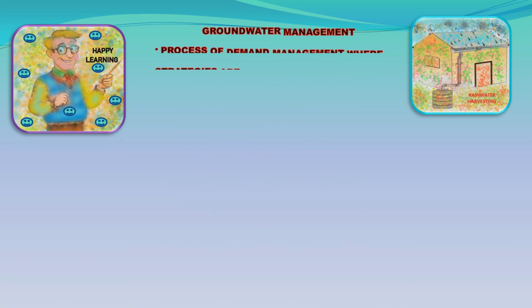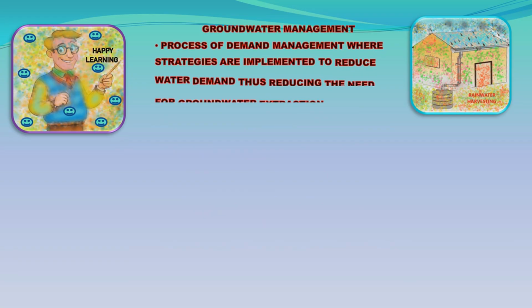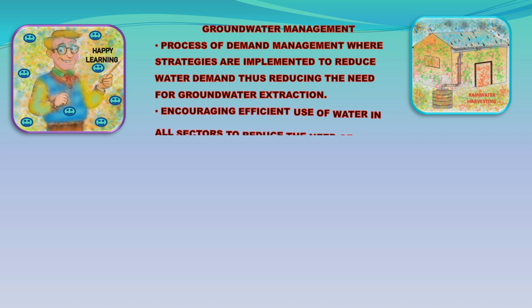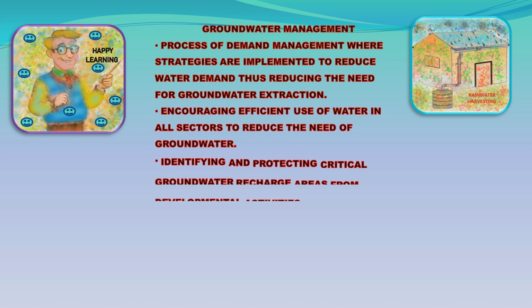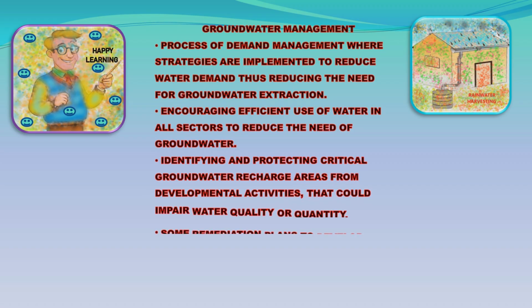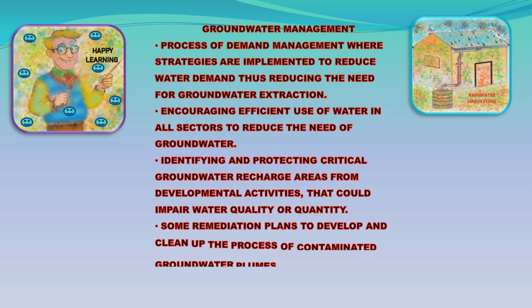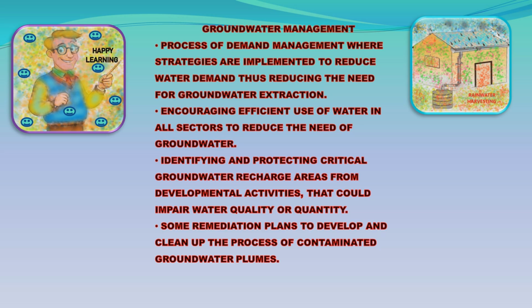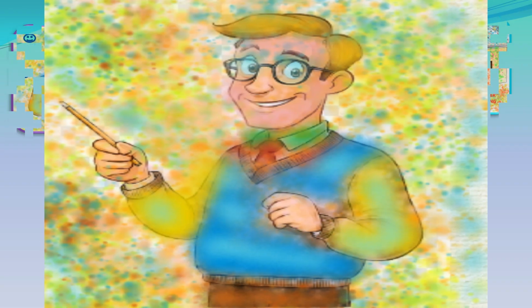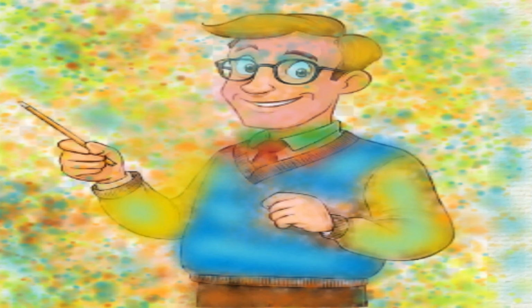of groundwater. Process of demand management, where strategies are implemented to reduce water demand, thus reducing the need for groundwater extraction. Encouraging efficient use of water in all sectors to reduce the need of groundwater. Identifying and protecting critical groundwater recharge areas from developmental activities that could impair water quality or quantity. Some remediation plans to develop and clean up the process of contaminated groundwater plumes.